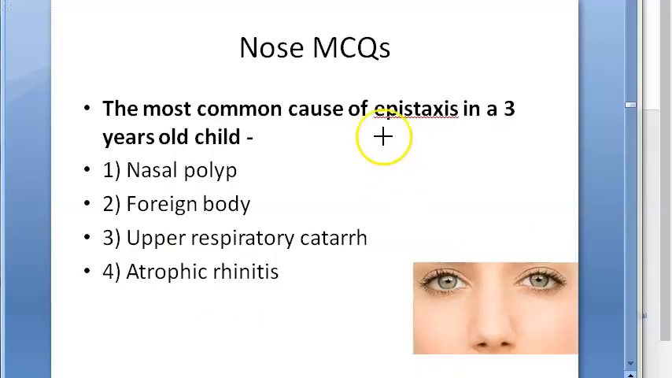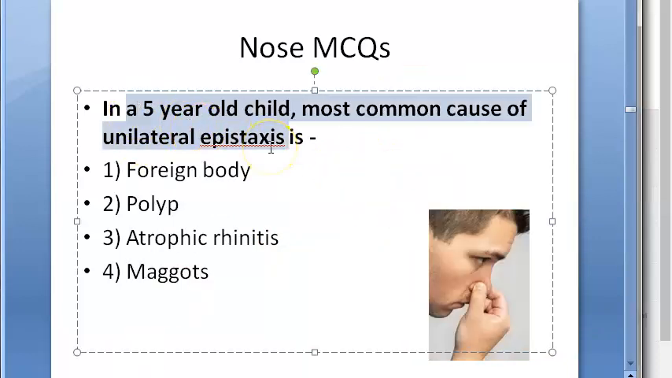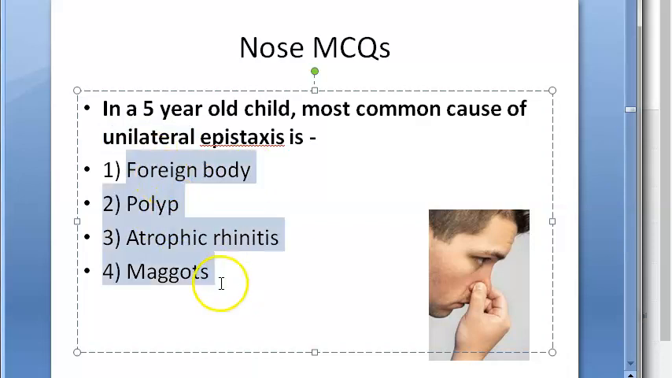Okay. For epistaxis, now the first thing you will have to think about will be trauma, infections, okay. Mainly think about these. Infections, trauma. Now next question, 5-year-old child, most common cause of unilateral epistaxis. Here they are talking about unilateral. Only in one nostril there is bleeding. So here the choices given to you are foreign body, polyp, atrophic rhinitis, maggots.